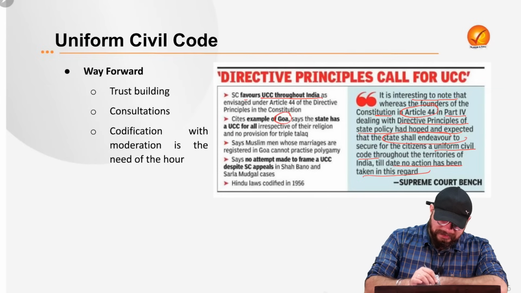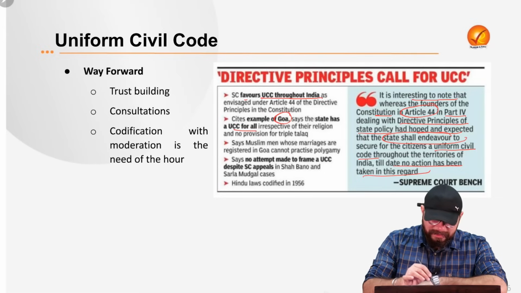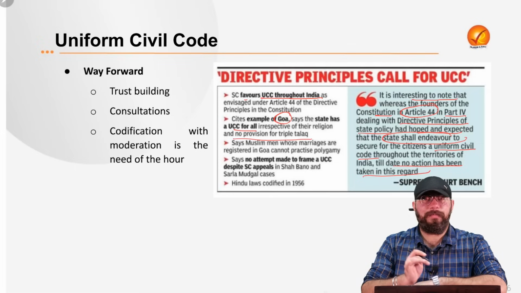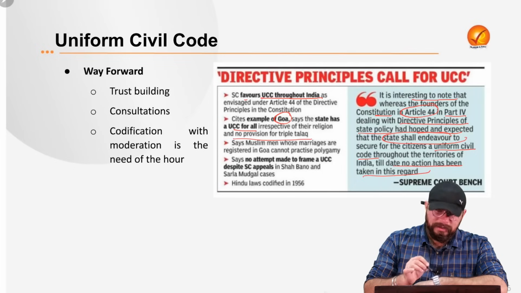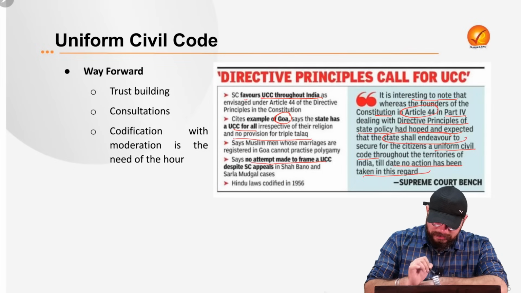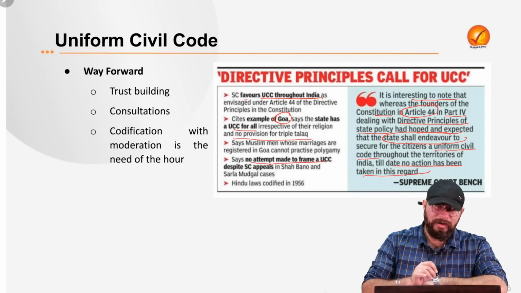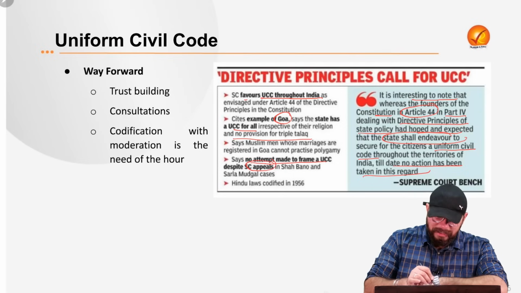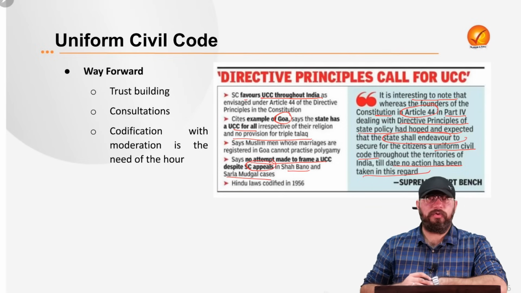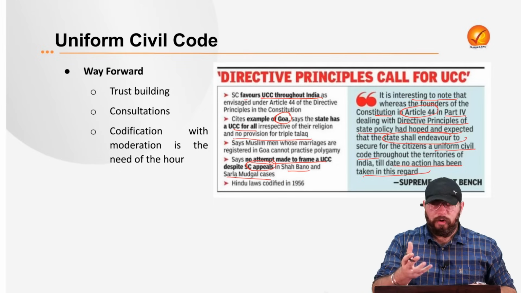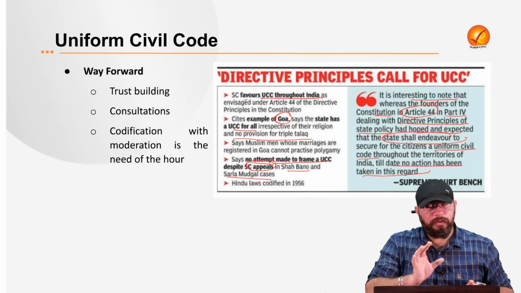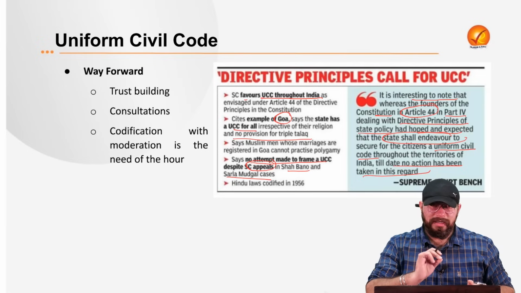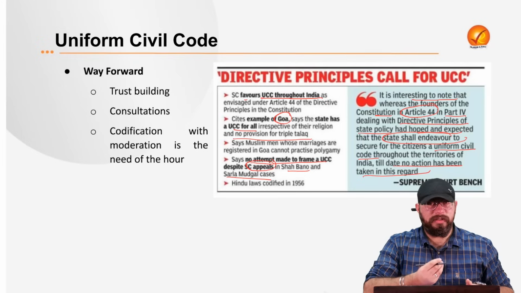And it also cited the example of Goa, the state where uniform civil code for all is implemented irrespective of the religion, and no provision for triple talaq as well. Also, the Supreme Court has said that no attempt has been made to frame a uniform civil code despite Honorable Supreme Court's appeals in the very famous Shah Bano case and Sarla Mudgal cases. So that is the opinion of Honorable Supreme Court under this Uniform Civil Code. That means Honorable Supreme Court of India and the executive of India currently are also of the opinion that uniform civil code should be there.